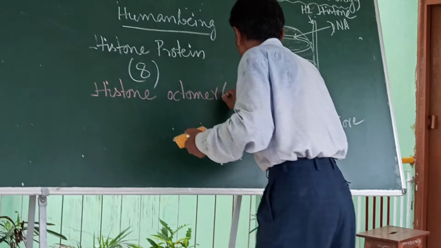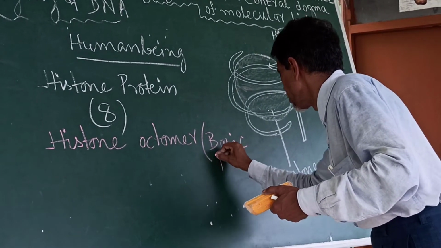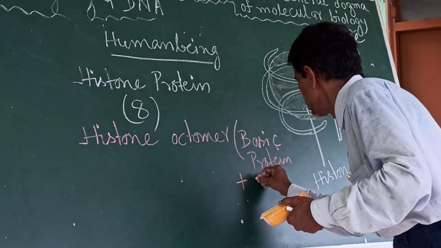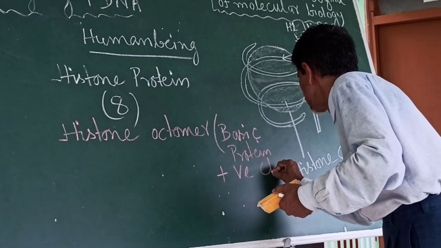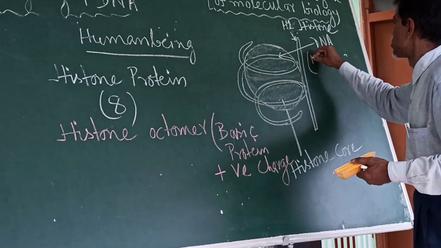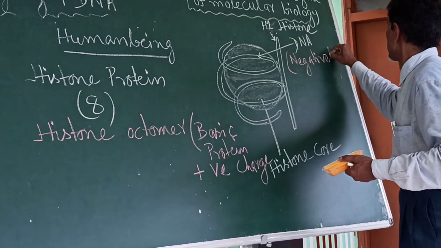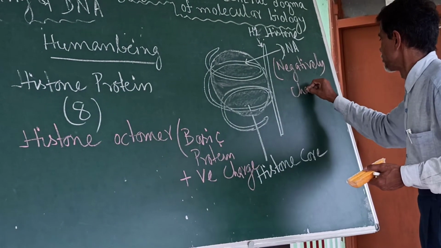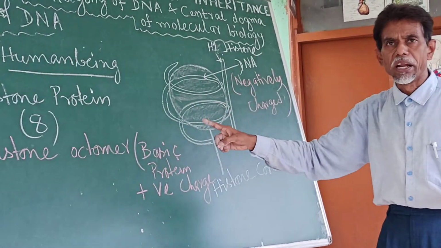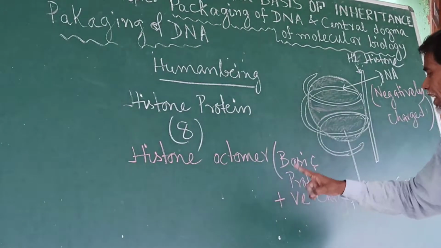Histone is a basic protein, positively charged, whereas DNA is negatively charged. So the negatively charged DNA is wrapped around the positively charged basic histone protein.